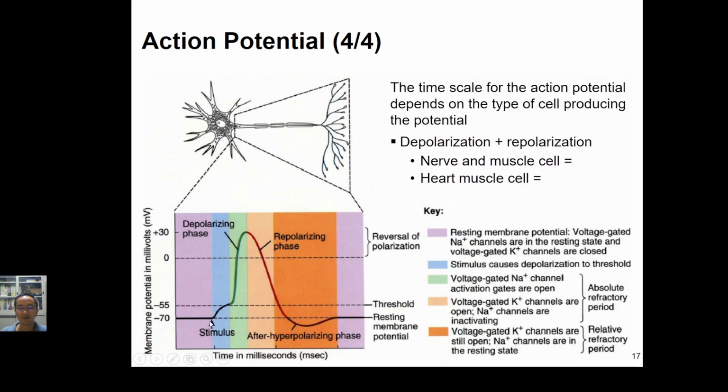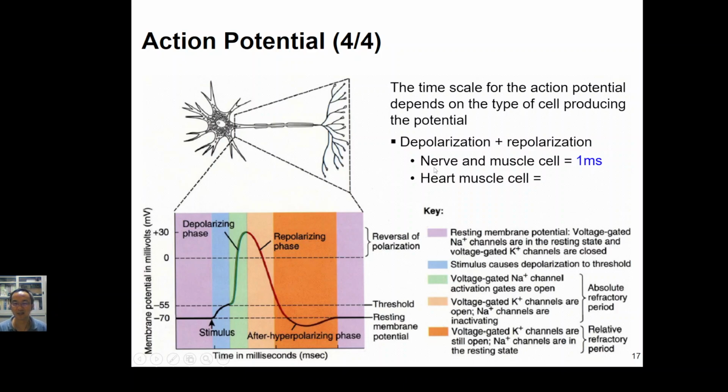When sodium ions influx into the cell, the action potential will go up. Okay, and this is the depolarization. And once the potassium channel opens, a lot of potassium ions will go out of the cell, and then the action potential will drop. So we call it the repolarization. Normally, the time for repolarization for nerve and muscle is around 1 to 5 milliseconds.